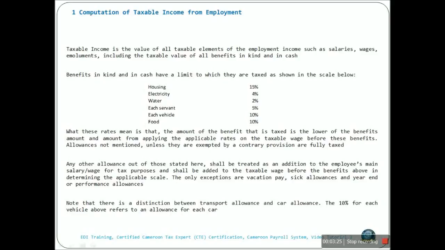Now, though these amounts will still be taxed 100%, they are not added to the taxable wage before applying the applicable rates on this table.